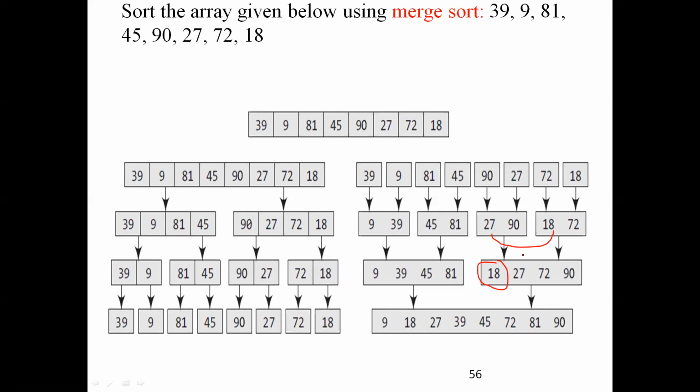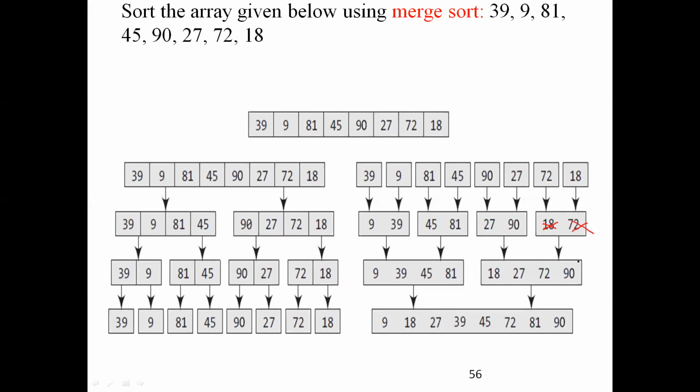Okay, I placed 18 here. Then 72. 72 is compared with 27. Yes, it is lesser. I'm keeping this 27 here. Then what happens? 72 is compared with 90. It is less. When 72 is lesser, what am I doing? 72 is placed in here.